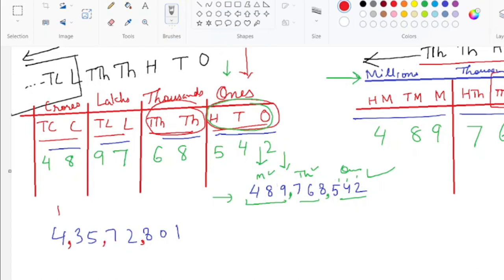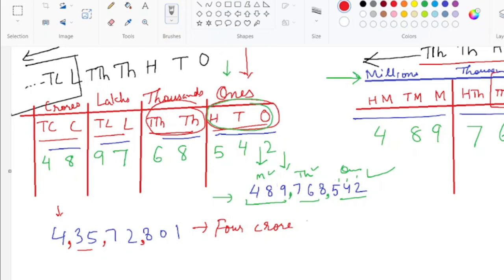Here we are left with only one number, so no problem. That is only in the crores period. So it will become 4 crore. And when we are writing the numbers in words, we never write S. This is wrong. This S will not be written. So it is 4 crore.